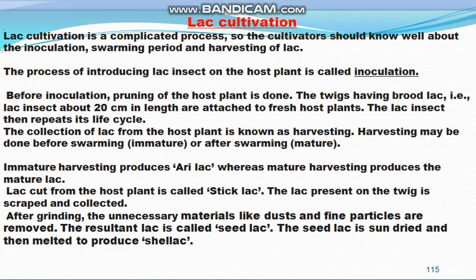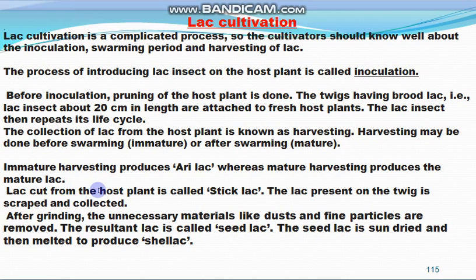If harvesting is done before swarming, it is known as immature harvesting, and if it is done after swarming, it is known as mature harvesting. Immature harvesting produces the lac known as early lac, and mature harvesting produces mature lac.